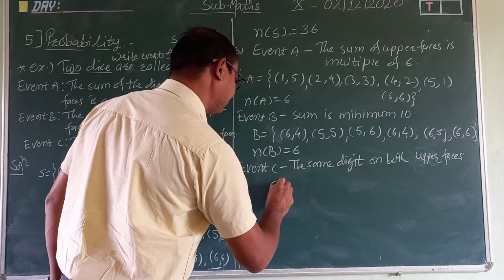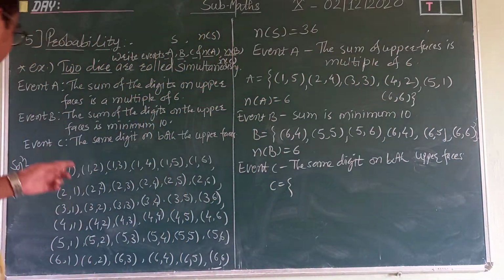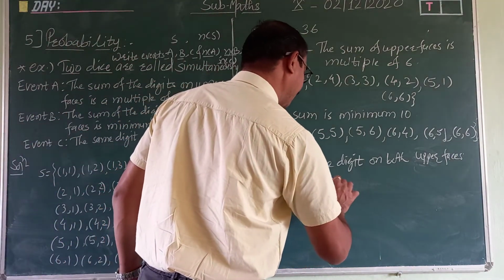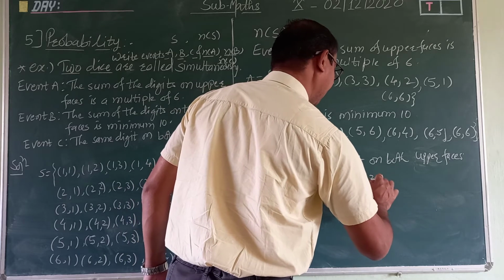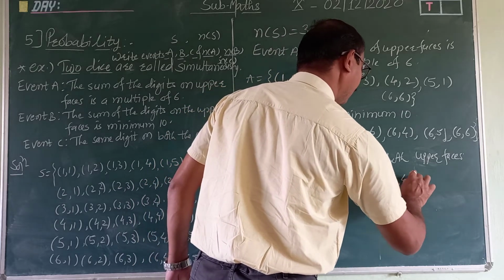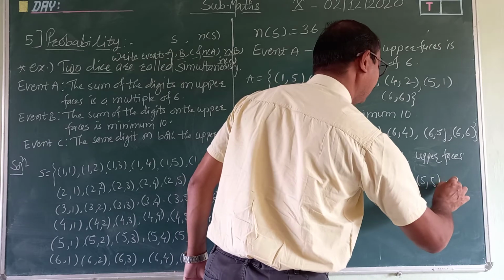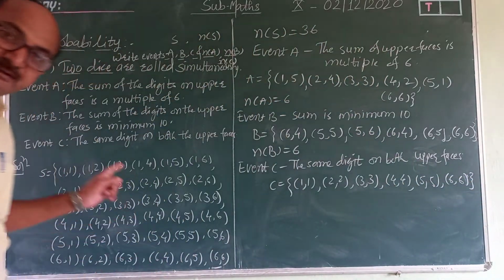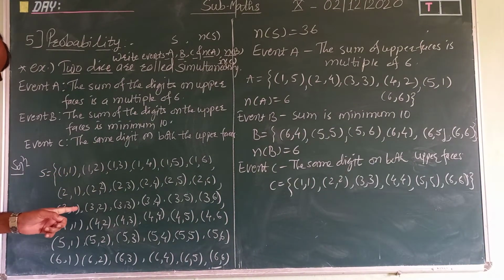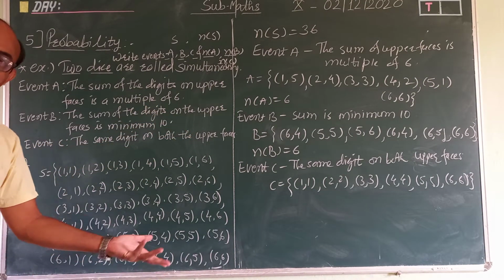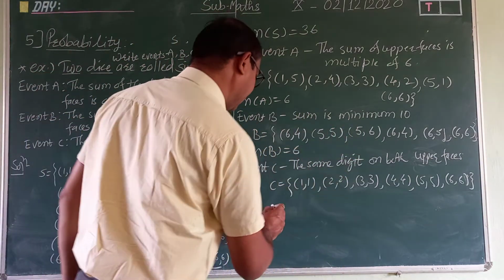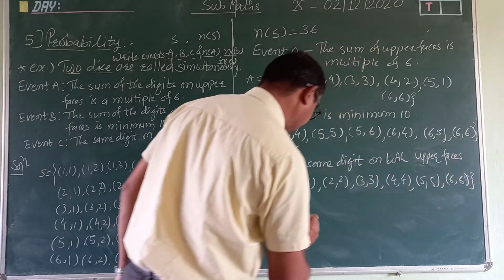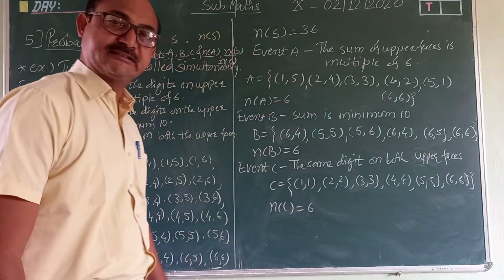Same digit means 1, 1, 2, 2, 3, 3, 4, 4, 5, 5 and 6, 6. All these sample points should be from this sample space. Then 7, 7 is not there, so up to 6, 6 we can take. So the number of sample points here is 6.